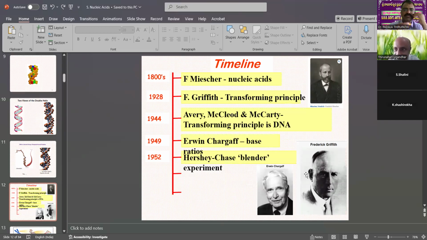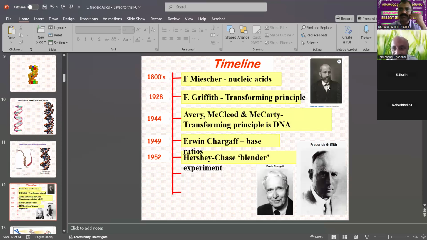Who discovered DNA? From the 18th century up to 1952, during that period, scientists were reporting on DNA. In the 18th century, nucleic acid was first reported by a scientist. It was recognized that genetics means new organisms originate from pre-existing organisms, which carry inherited characters. These inherited characters are stored in nucleic acid, as reported by Friedrich Miescher.